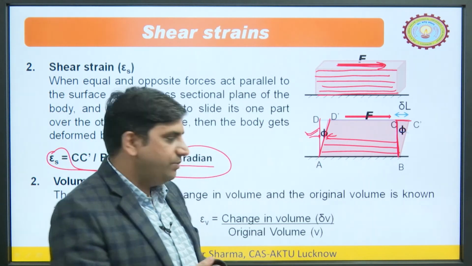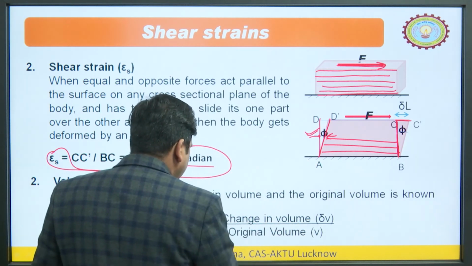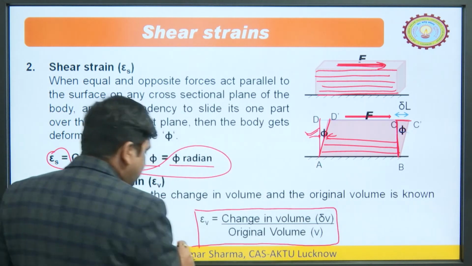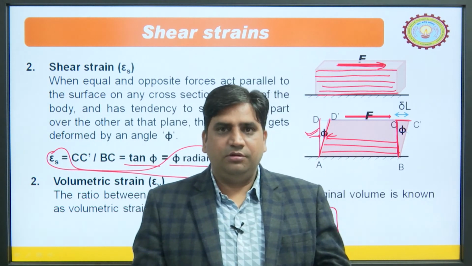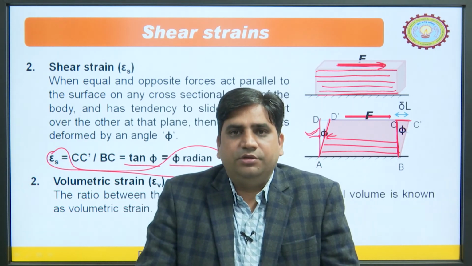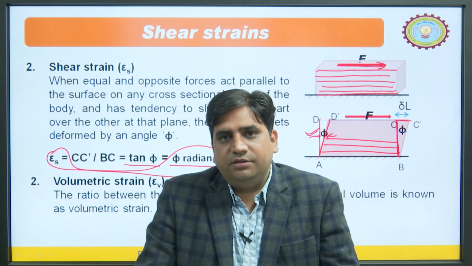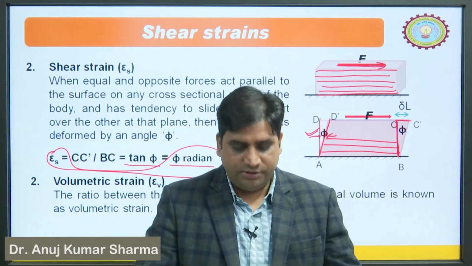So, volumetric strain is the change in volume upon the original volume. This is the overall strain induced in the object. If it is in terms of length, then it is linear strain, and if it is in terms of volume, then it is volumetric strain.